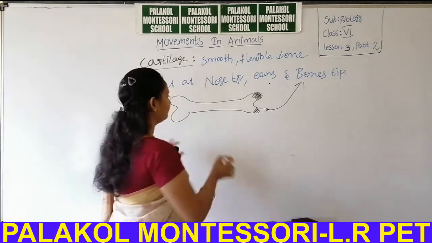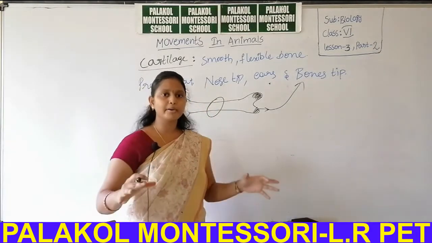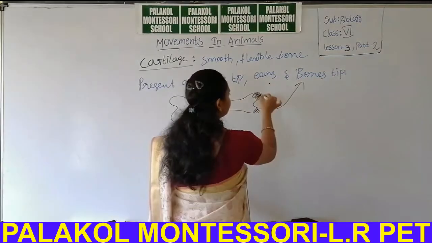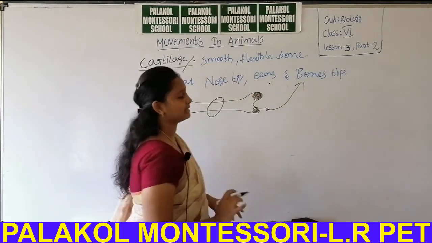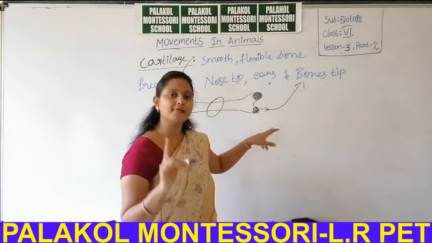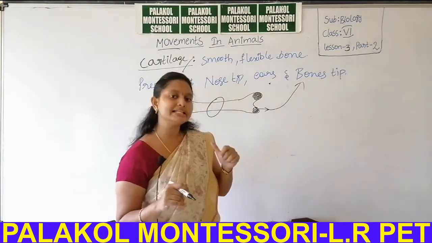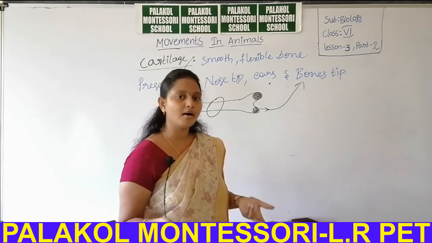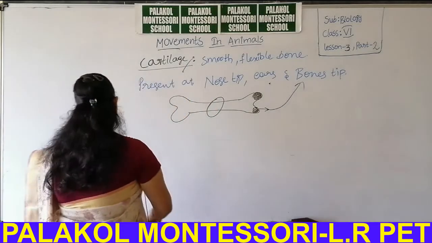But if you bite the central region of the bone, it is impossible to crush the bone. Why? Because here the bone is not made up of cartilage. The cartilage is why the tips of the bone can be crushed easily with our teeth. Okay, these are so tasty to all, and those are also healthy to humans.